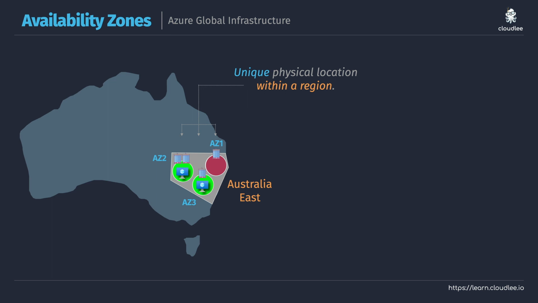Now, what would happen if there's a massive outage of Australia? Our solution would be entirely offline, and that might be why you do also want to have a copy in another globally available region as well. Also, just understand that kind of like region pairs, some services do actually replicate across availability zones to help protect against any application or data issues that you might experience.